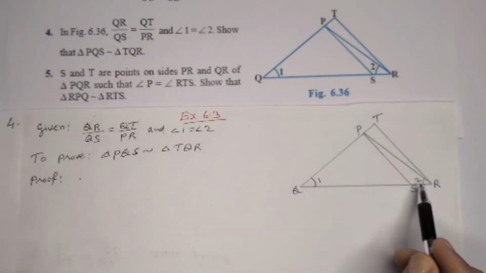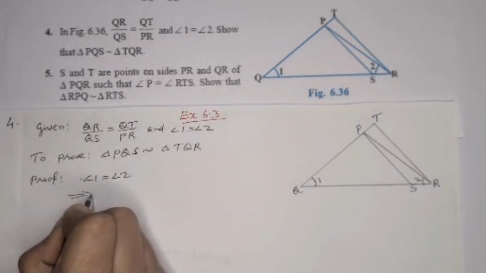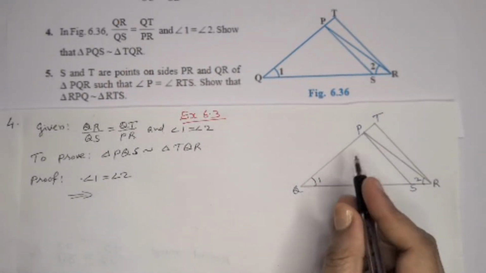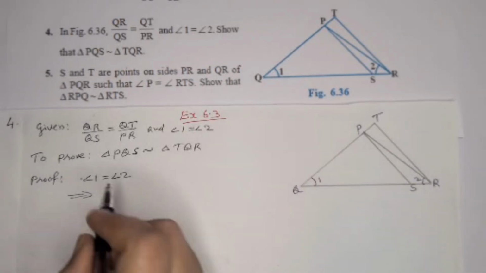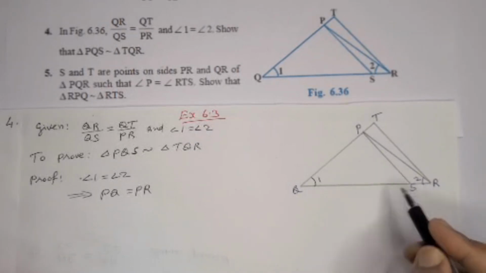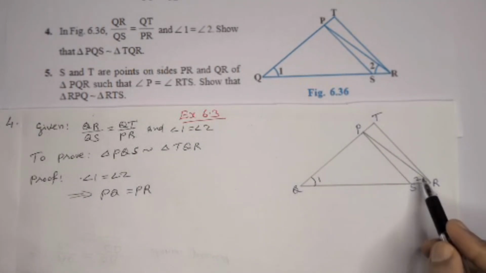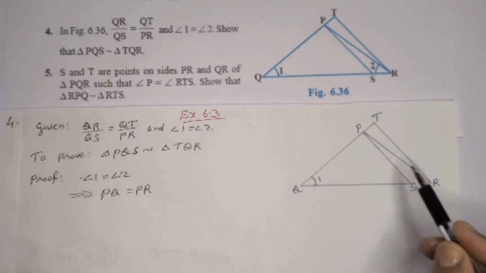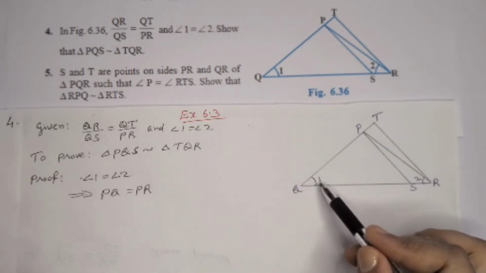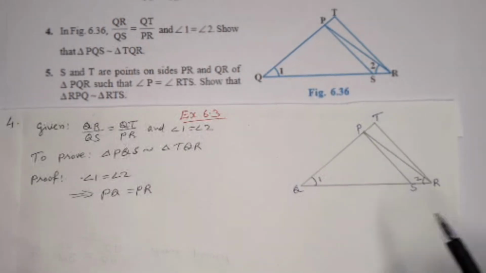Here it's given angle 1 is equal to angle 2, which implies we can write side PQ is equal to PR. The reason is sides opposite to equal angles are equal. PQ is the side opposite to angle 2 and PR is the side opposite angle 1. So sides opposite to equal angles are equal, using that PQ is equal to PR.